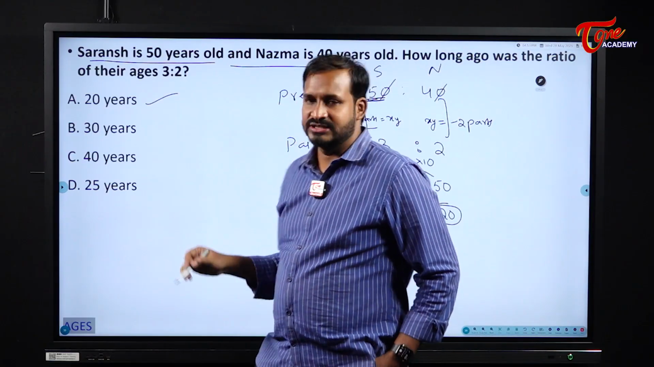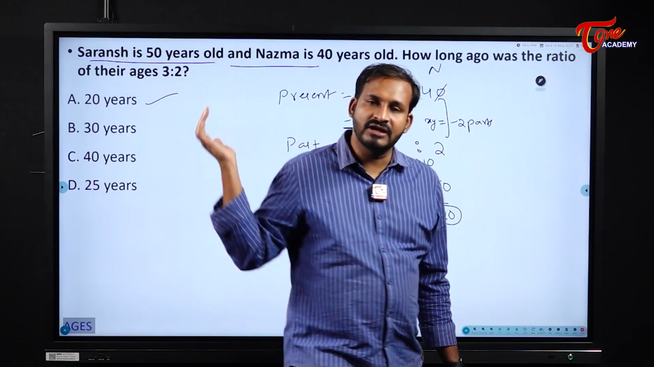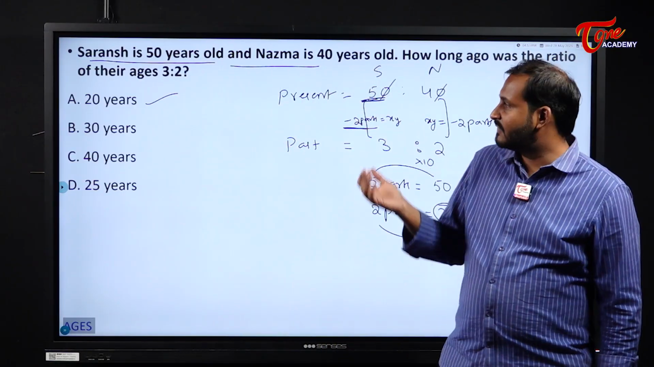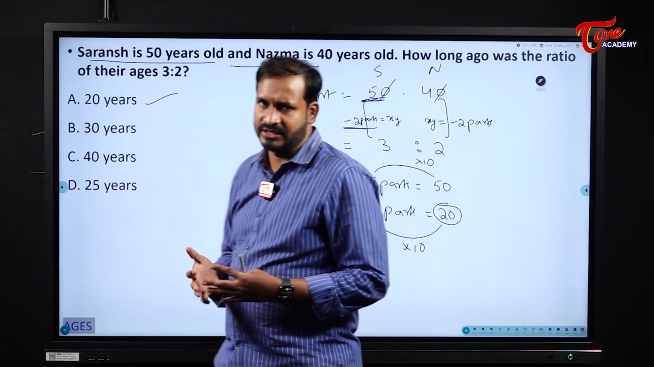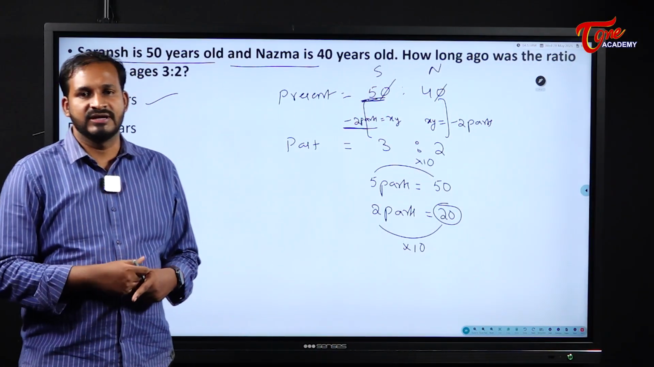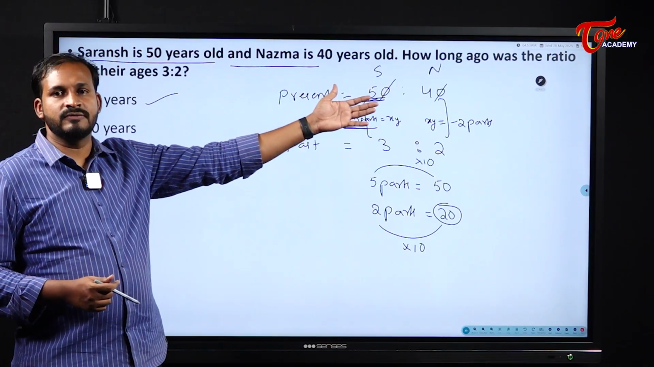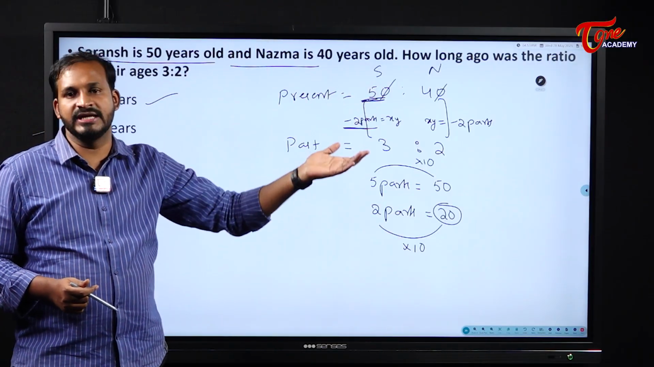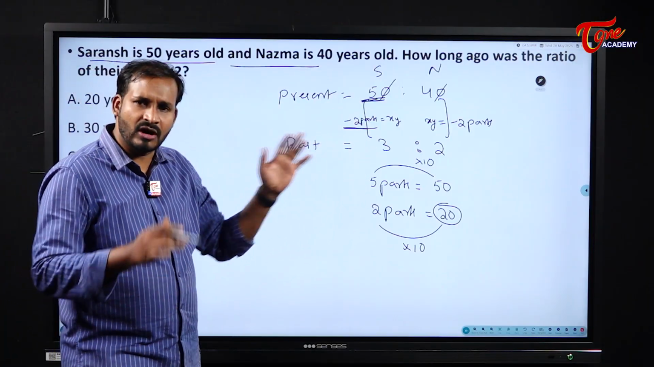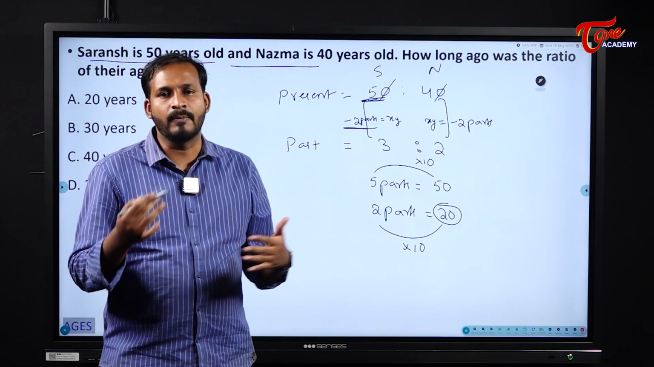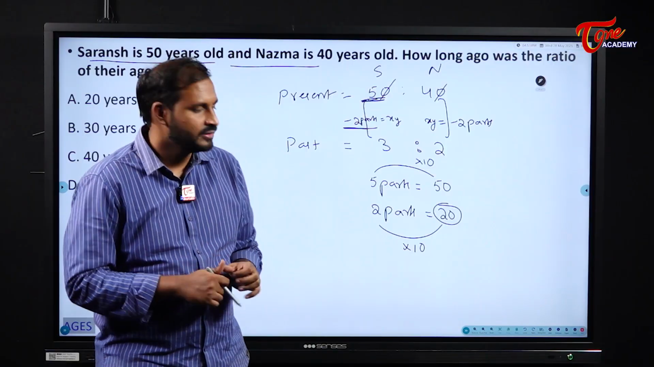20 years. Here, students, till now they gave us the years and asked us the ratio, but for the first time it is in reverse order. Nothing more than that. They gave us the ratio and we need to find how many years ago it was. Simple. The concept remains the same, but the way of approach will change a little bit.